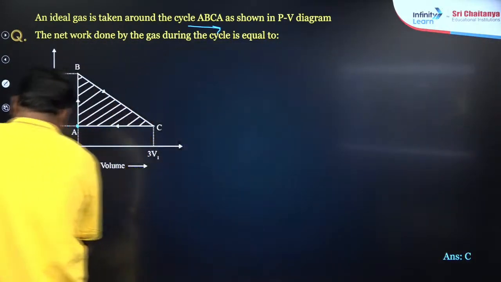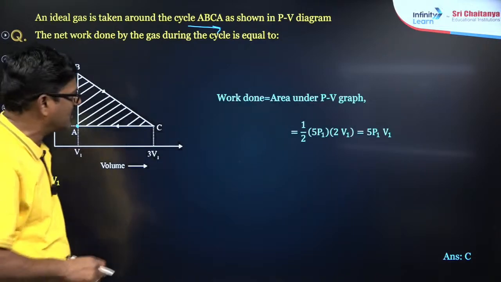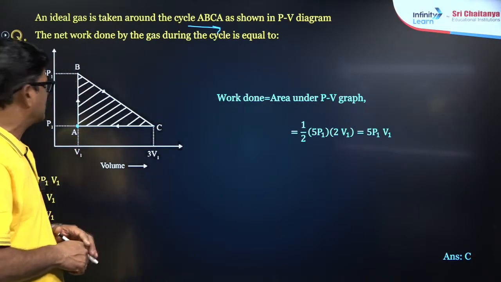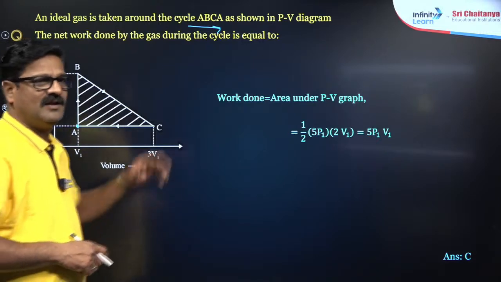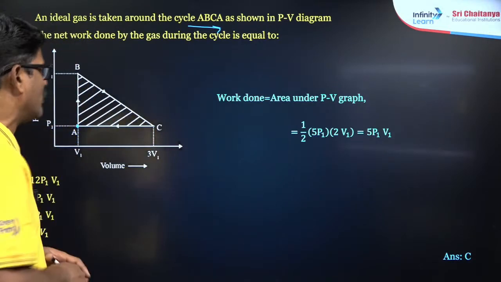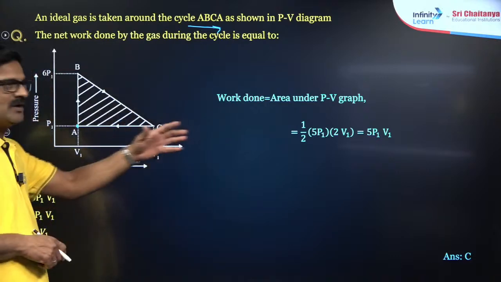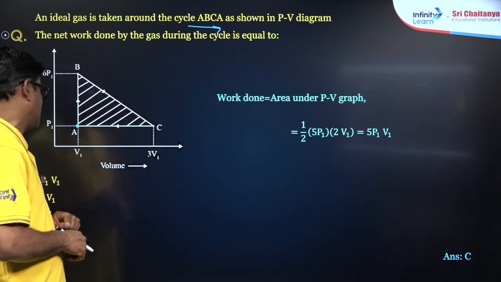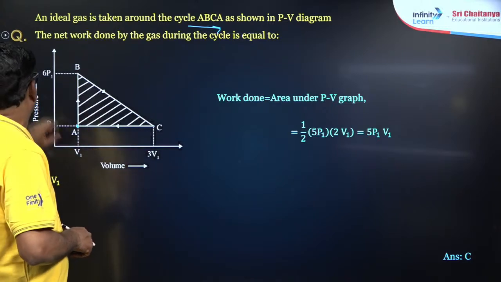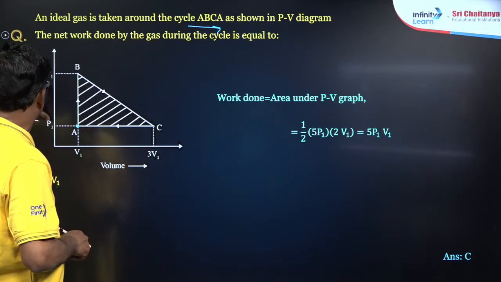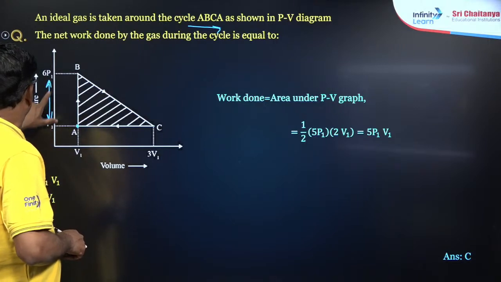So why it is 5 P1 V1: work done is equal to the area under the PV graph. The area of this triangle is half into the length of the base and the length of the perpendicular. It is going to be 5 P1 V1. V1 to 3 V1, the difference is going to be 2 units, and P1 to 6 P1, the difference is going to be 5 units.